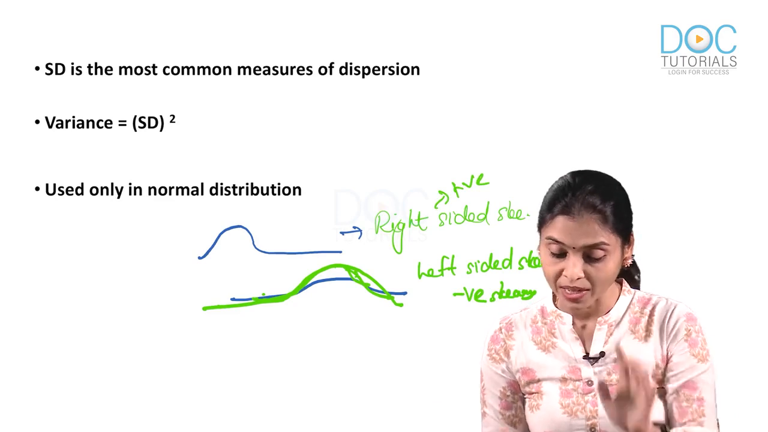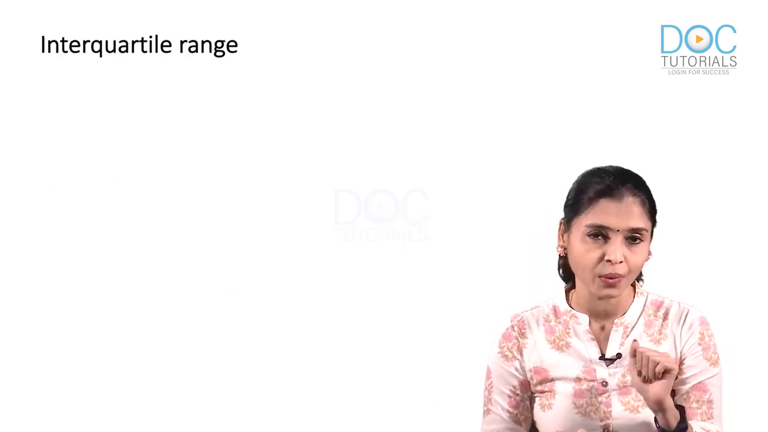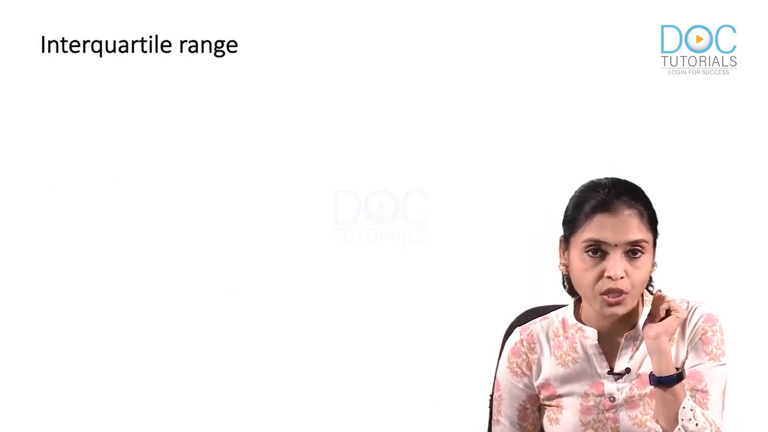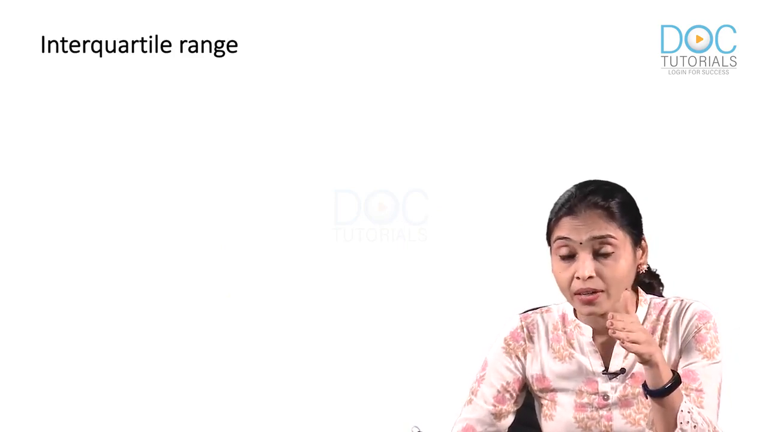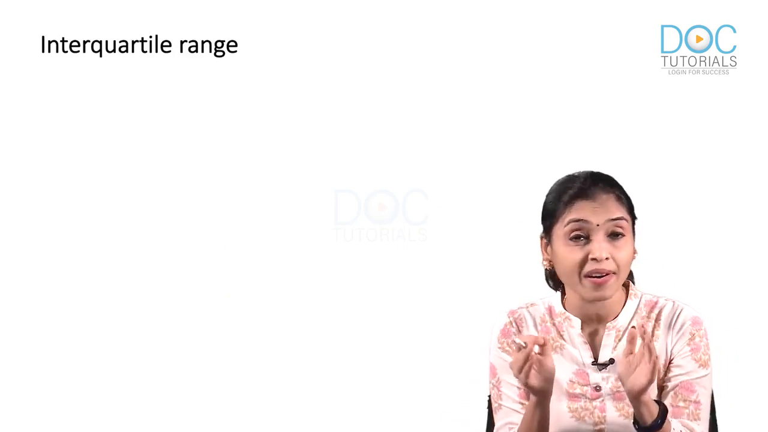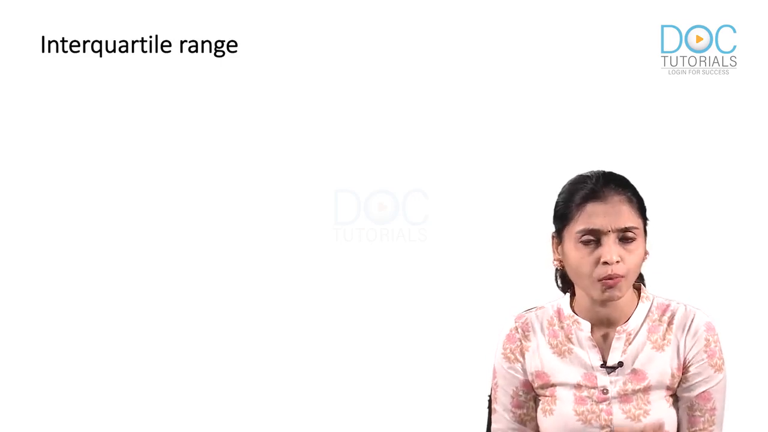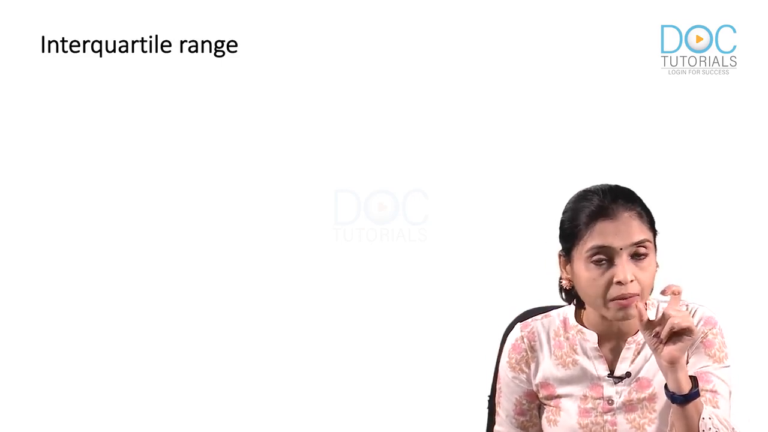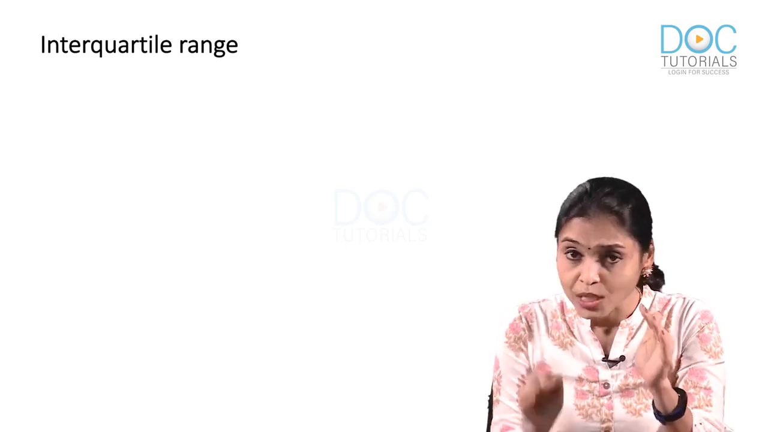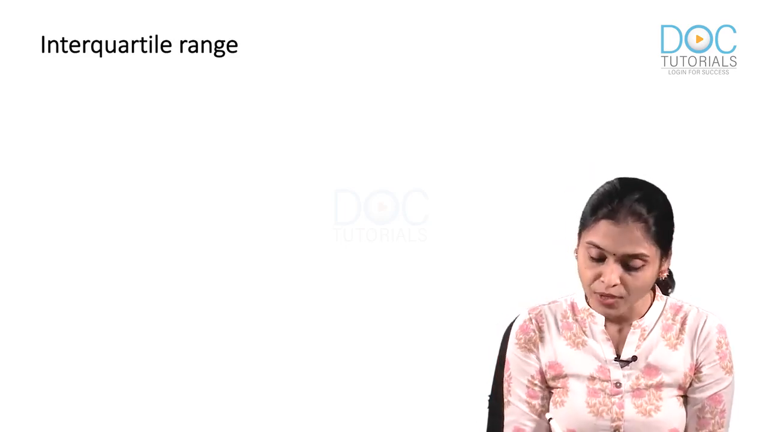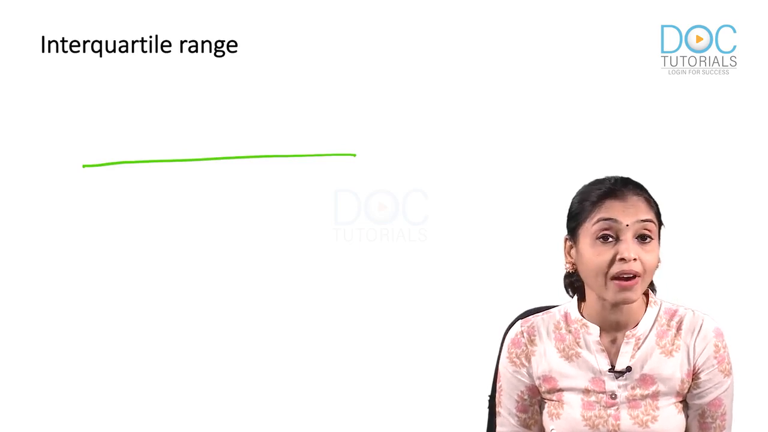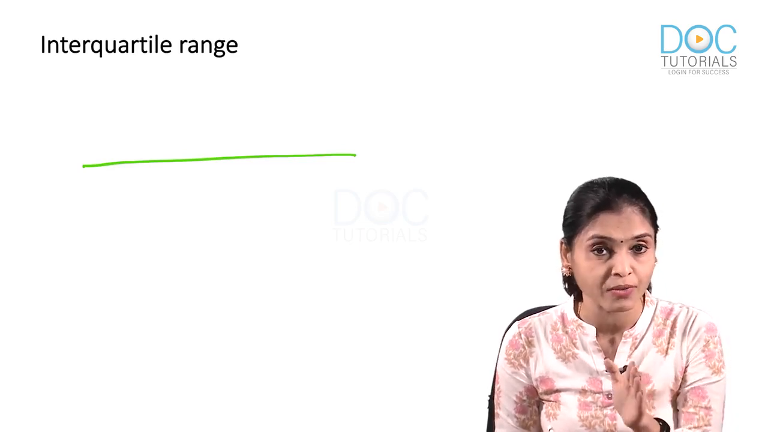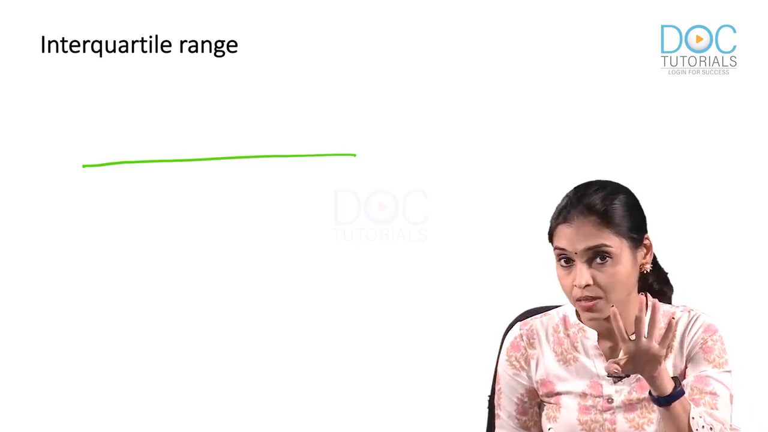Now, the third one is interquartile range. Now, what is interquartile range? To understand what is interquartile range, first you should understand what is quartile. What do you mean by quarter? Quarter means 1/4, right? So, as the name indicates, first you arrange the data set in ascending order, then you divide that into quarters. Quarter-wise division means 4 equal parts.